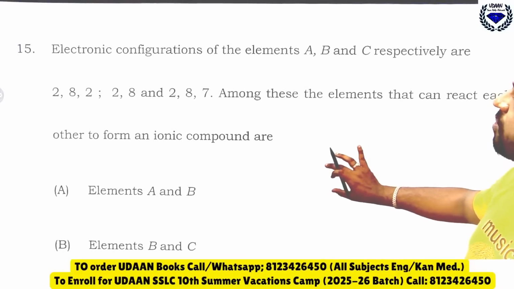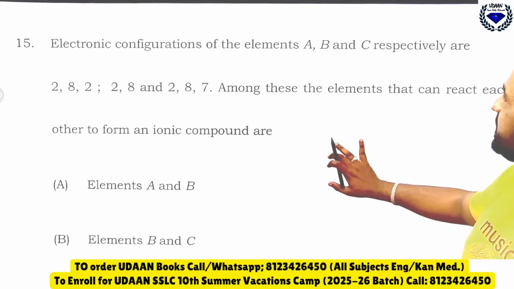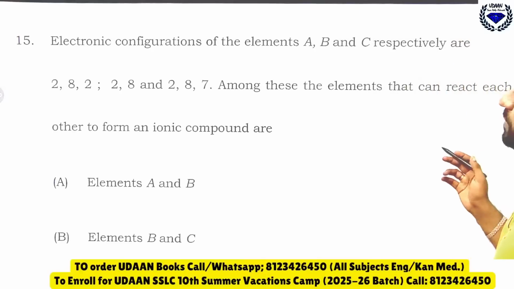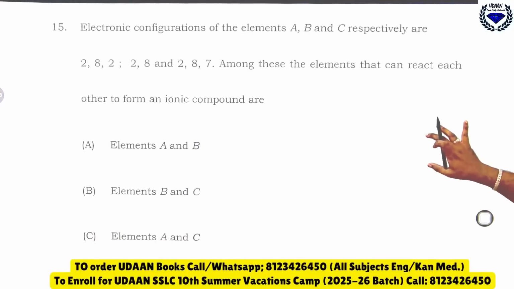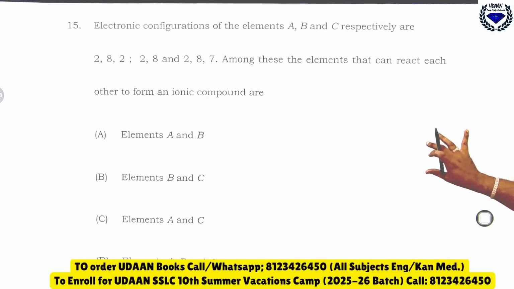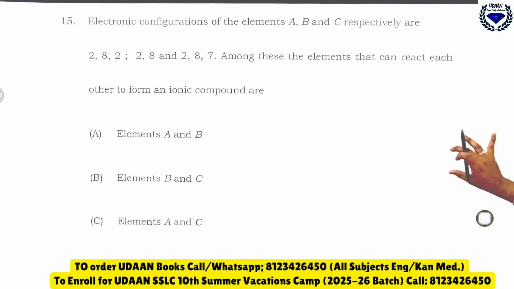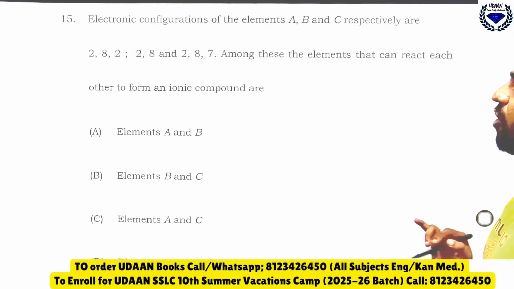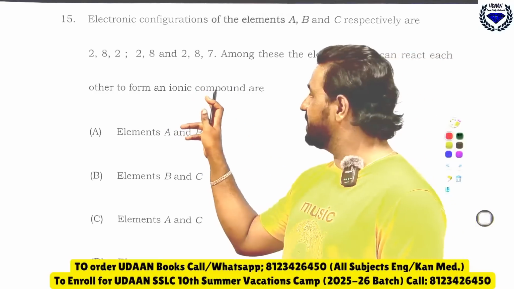Now, electronic configuration of elements. There are 3 elements here. A, B, C are the 3 elements and their configurations are given. 3 elements are given and you should be able to give the answer. Among these, which elements can react with each other to form ionic compounds? So when will you get ionic compounds?